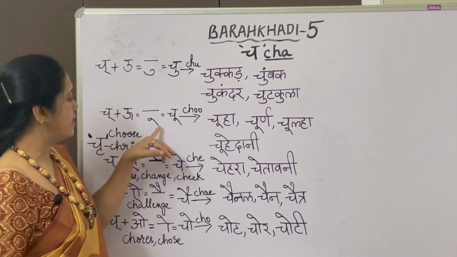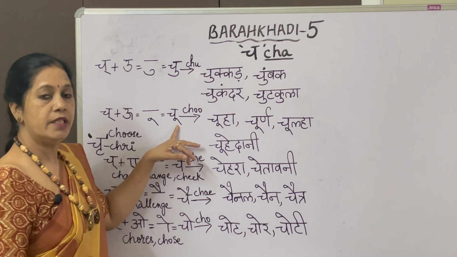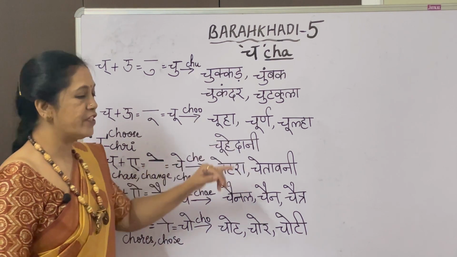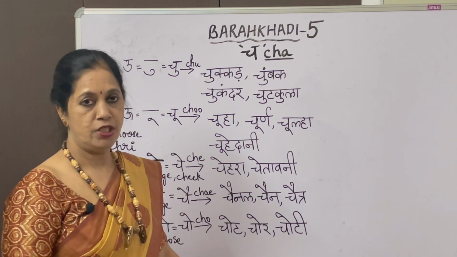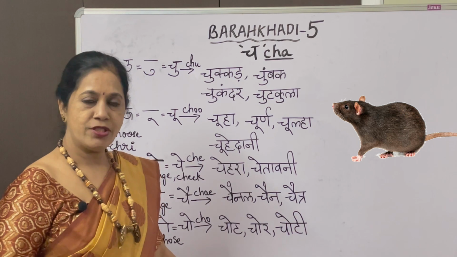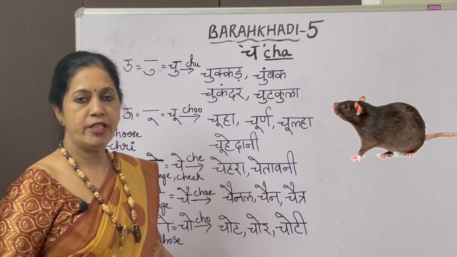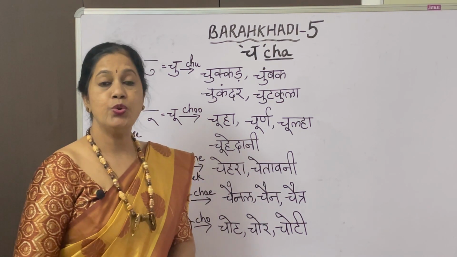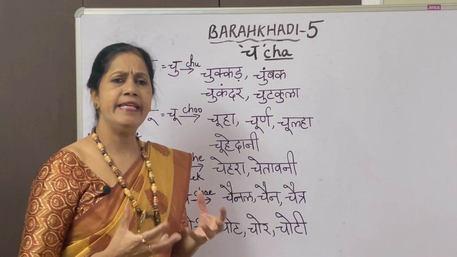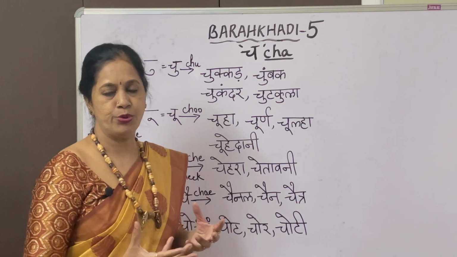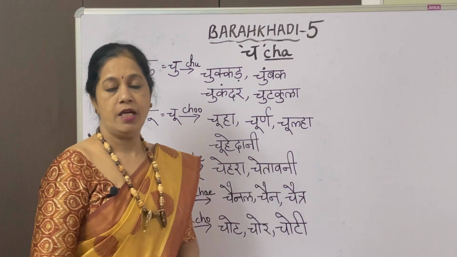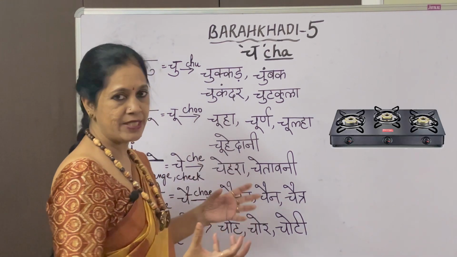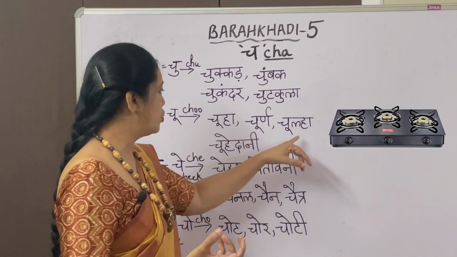The next one will go ch plus oo. The symbol is this, and you have got the letter here with the symbol chu, C-H-O-O. The first one I have given chuha. Chuha, rat or mouse. The next one, churna. Churna means any kind of powder form is called churna. Chula. Chula means stove. Stove is chula. The gas fire or stove is called chula.